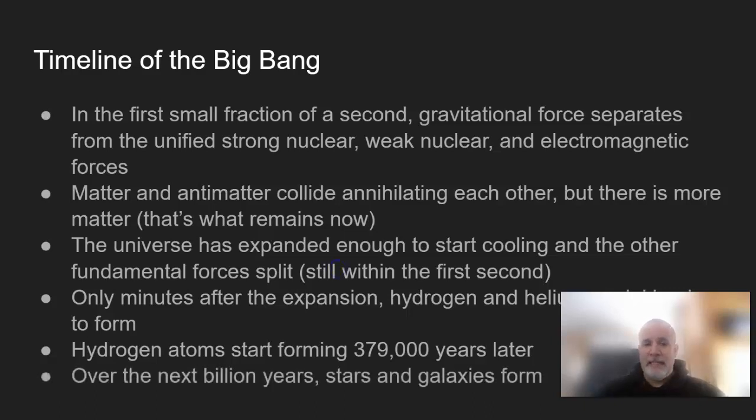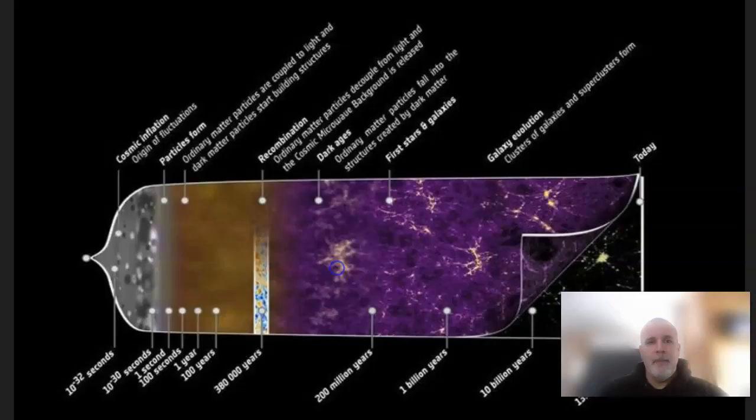Then over the next billion years, stars started to form and then galaxies started to form. So here's kind of another timeline. It shows basically everything I just said. And you can look at it. You can use this picture to put in your notes. You can find another one that's similar to it.